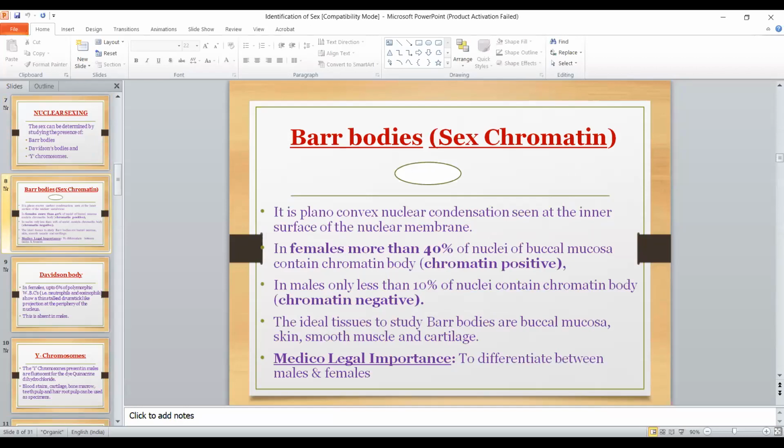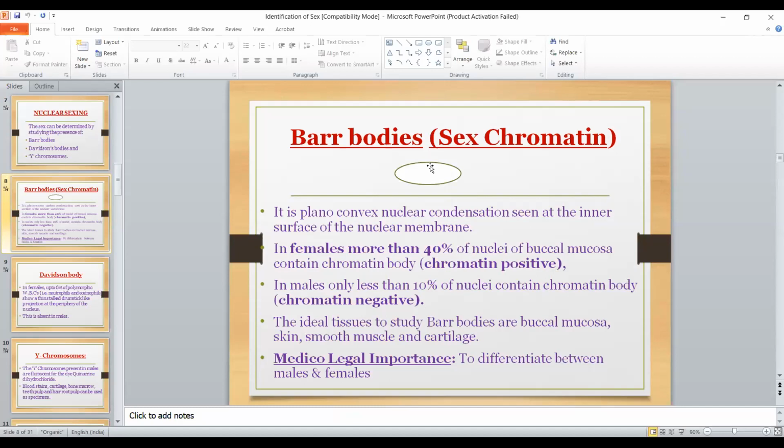But you can imagine that in a cell it is present as a plano-convex nuclear condensation seen at the inner surface of the nucleus. Cell is there, and in the cell there is the nucleus. At the nucleus there is a small disc-type layer, a black colored body, and that is the Barr body.